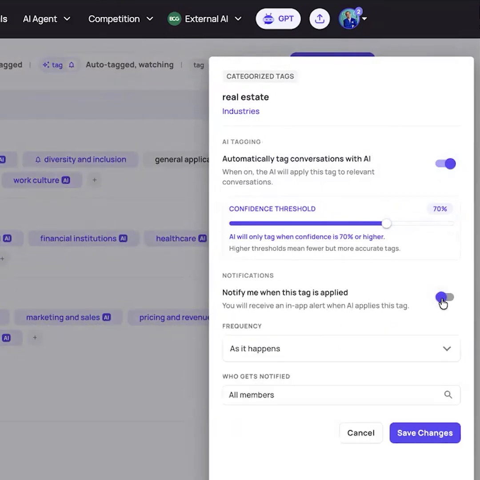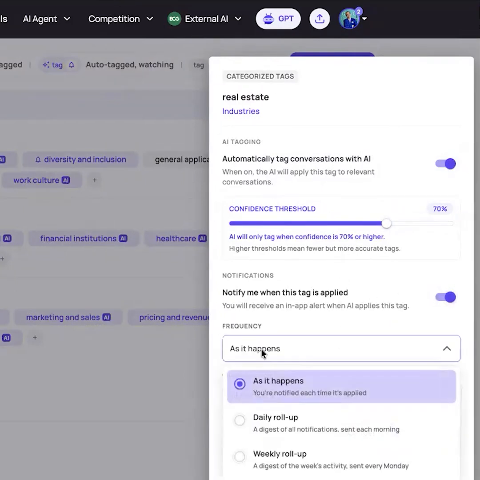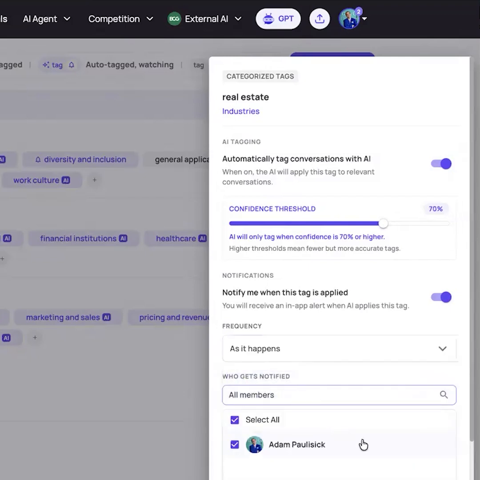The second thing is about notifications. You can choose how frequently it happens, as it happens, daily roll up or weekly roll up. And then you can also choose who gets it.